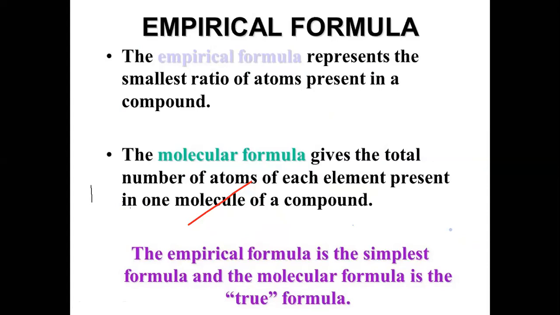Smallest ratio of atoms present in a compound. The empirical formula tells us the smallest ratio, the simplest formula, while the molecular formula gives the total number of atoms of each element present in one molecule of a compound.